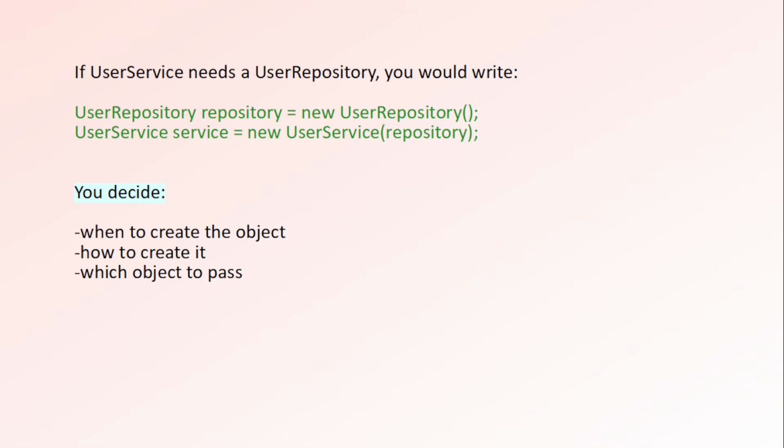In this example, we have a normal Java application. If user service needs a user repository, then you create it yourself by using the new keyword. That means you are controlling the object creation. But in Spring, if you simply mark your classes with annotations like the service annotation or repository annotation, Spring creates those objects, keeps them inside the IOC container, and provides them whenever they are needed.